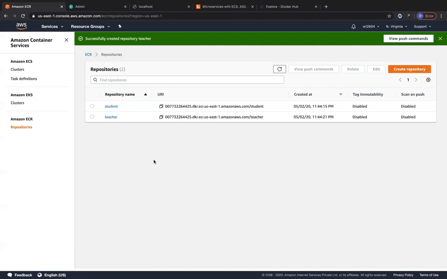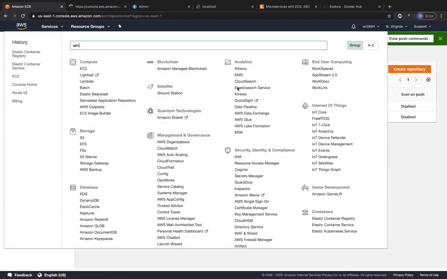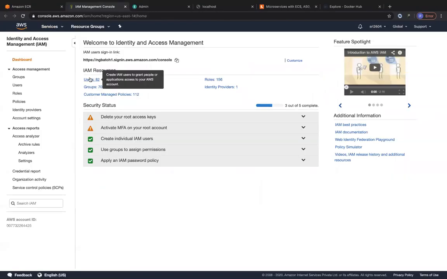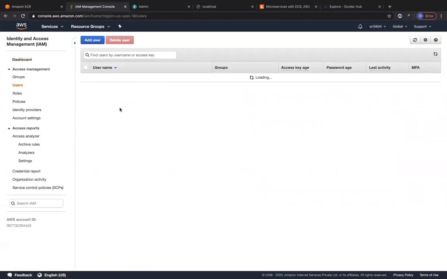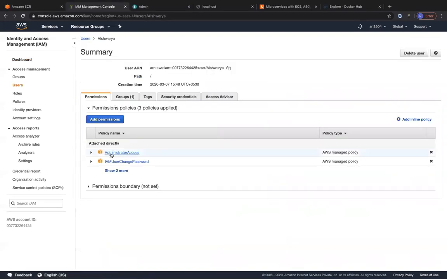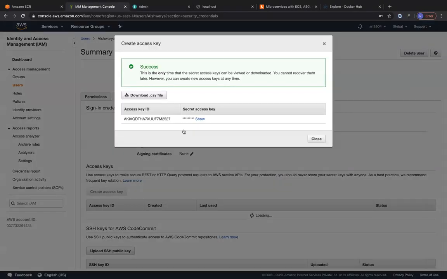We need to upload our images from our local laptop to these repositories, right? To do that, I have to configure IAM credentials for myself to use the Docker push command and the Docker login command to push my images to these repositories from my local laptop. So let me go to IAM and create some admin credentials that I can use. Probably I'll use Aishwarya as the user. She has administrator access. Let me create a pair of credentials for myself.